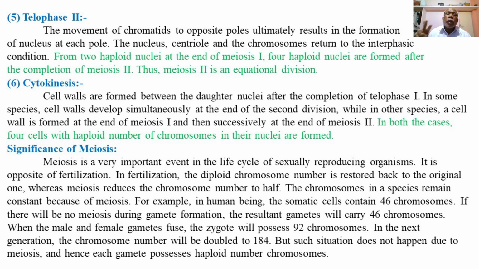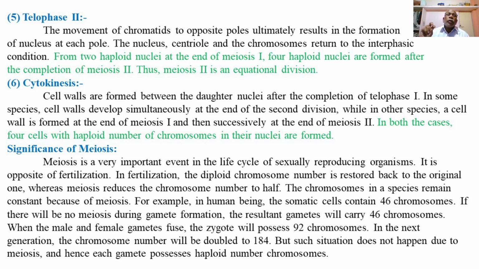From two haploid nuclei at the end of meiosis 1, four haploid nuclei are formed after the completion of meiosis second. So as we have explained, at the end of the first meiotic division, that is at the end of telophase 1, two haploid nuclei are formed in the dividing cell.